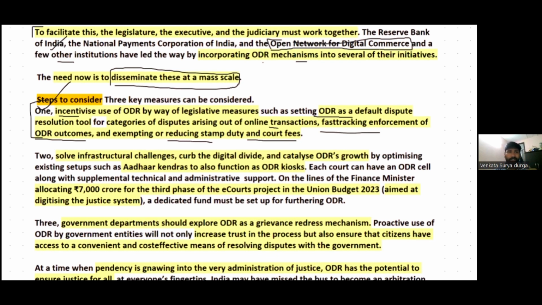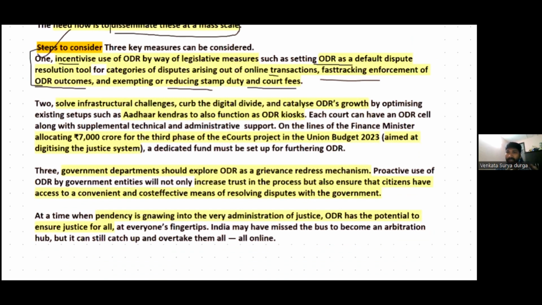These are some steps which need to be considered for India to have a robust online dispute resolution mechanism. However, there are several infrastructure challenges for that also: technological challenges, manpower challenges, physical infrastructure challenges. Therefore, to solve infrastructure challenges, we also need to curb the digital divide in access to digital technologies.